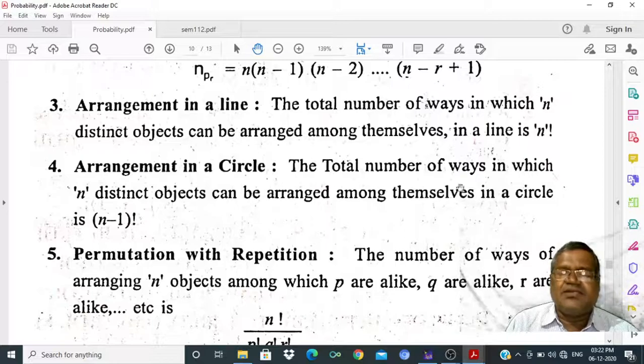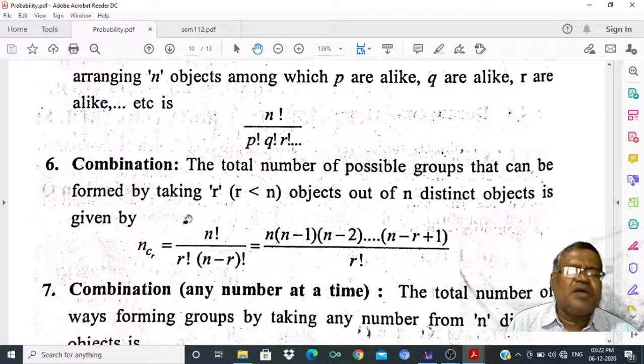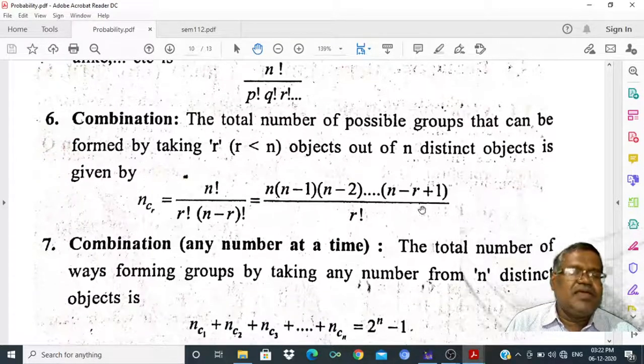Arrangement in a circle: the total number of ways n distinct objects can be arranged among themselves in a circle is (n minus 1) factorial. Permutation with repetition is n factorial by p factorial into q factorial into r factorial, where p are alike, q are alike, r are alike among n objects. Combination: nCr is equal to n factorial by r factorial into (n minus r) factorial. The total number of possible groups that can be formed by taking r objects out of n distinct objects is given by nCr.